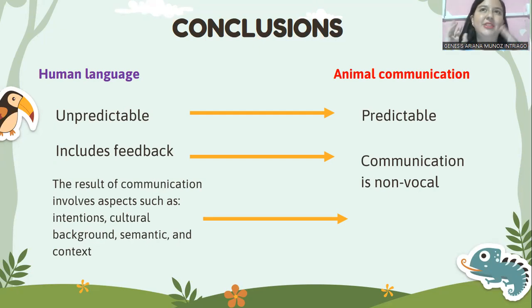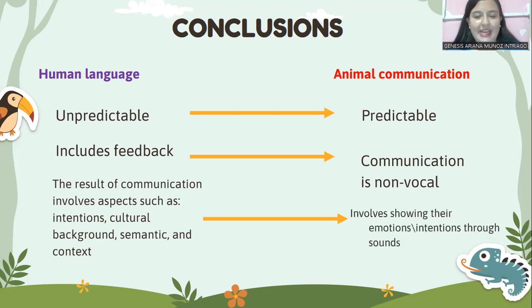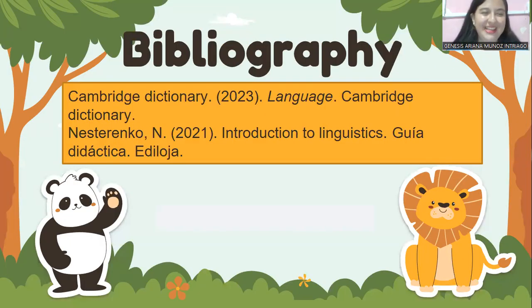In human language, the result of communication involves different aspects, such as the intentions of the speaker or the intentions of the listener, the cultural background, the semantics, or the context. All those things. While in animal communication, it just involves showing their emotions and intentions through sounds or body movements, nothing else.